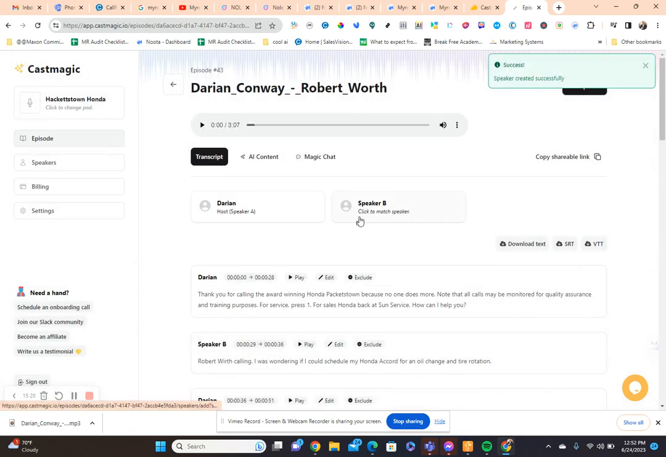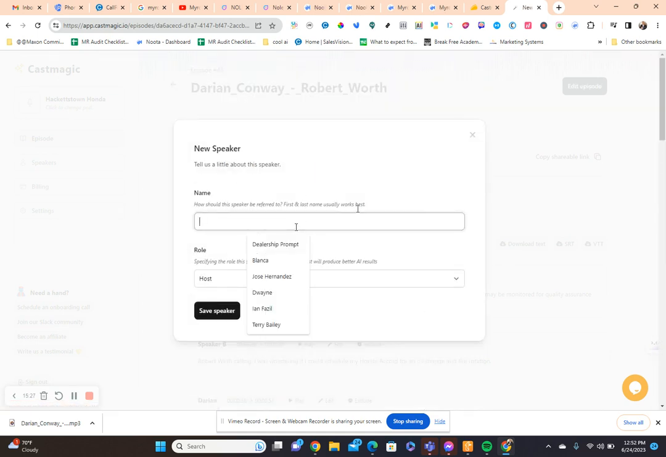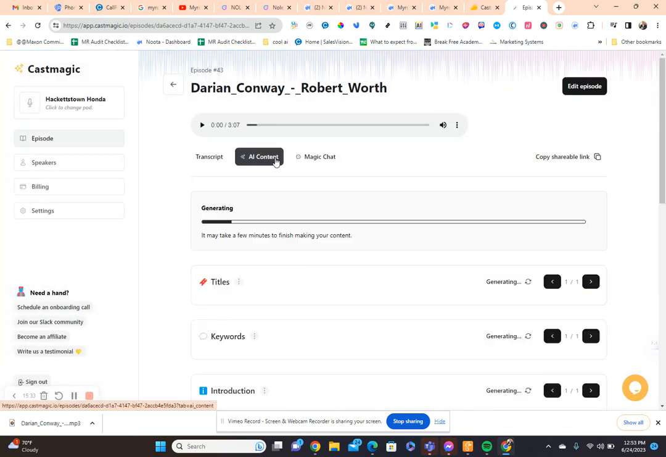He's the host. And the guest, actually, yeah, the guest is going to be Rob Worth. So I'm going to click on Rob Worth. Click Save. So now I click on AI content.